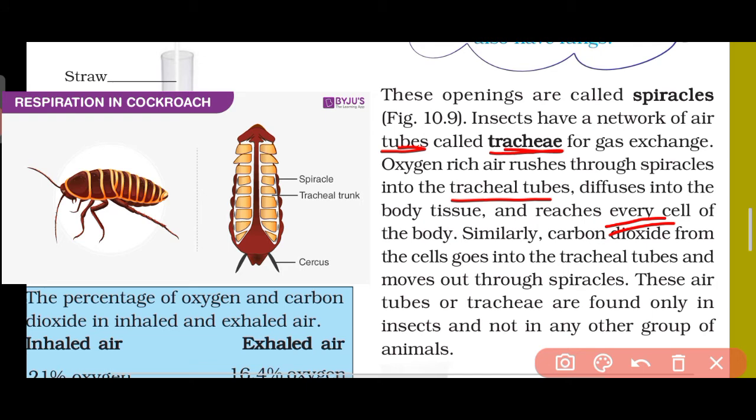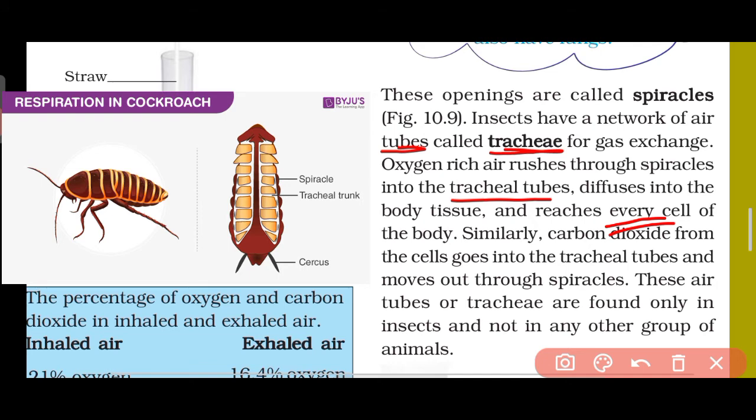And once again, the carbon dioxide that is released by those cells, they bring that carbon dioxide from the different cells and take it to the spiracles, and from the spiracles it exits to the atmosphere.